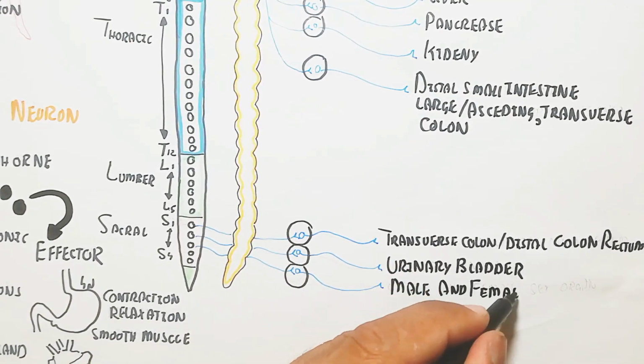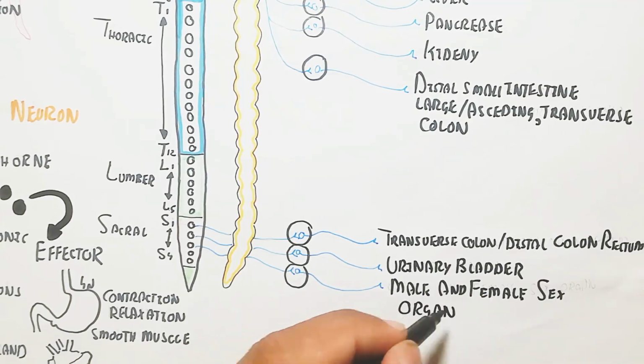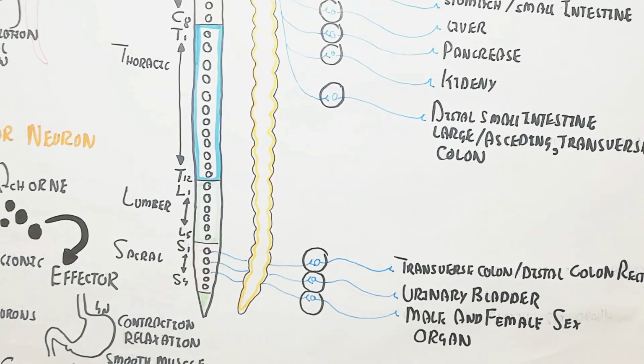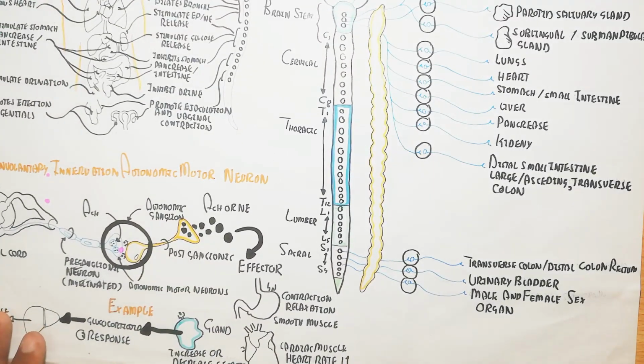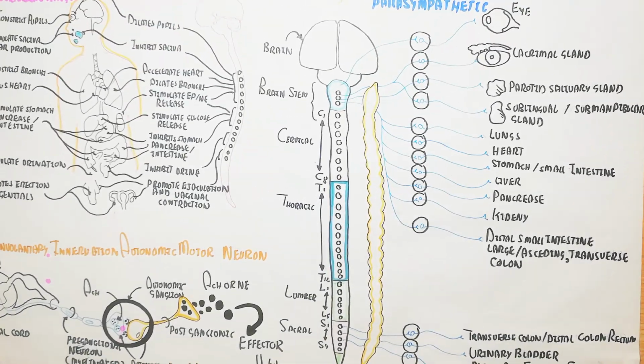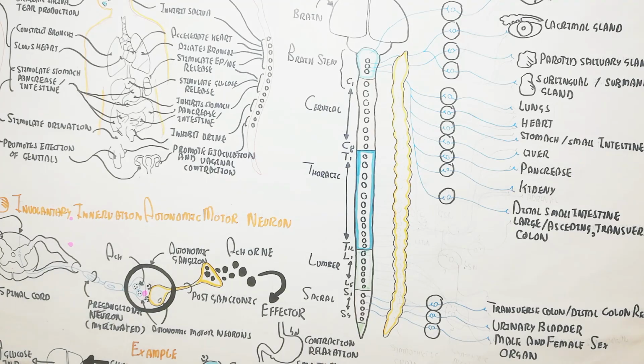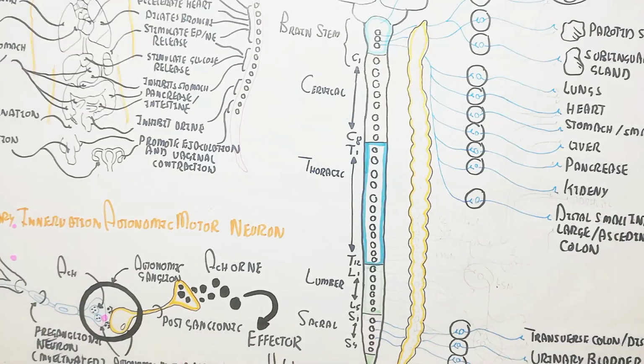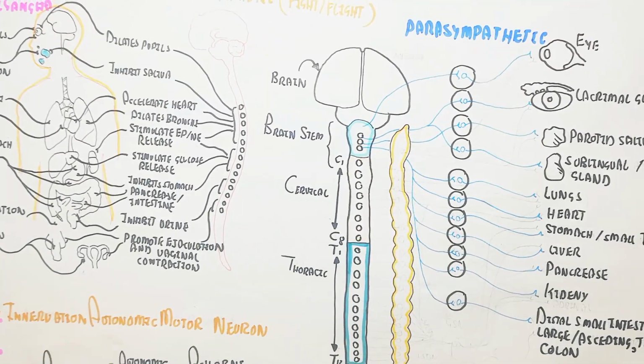colon, distal colon and rectum, used for digestion, absorption and bowel movement; the urinary bladder, which is used for the storage of urine; and the male and female sex organs, used for erection and the contraction of the vagina.